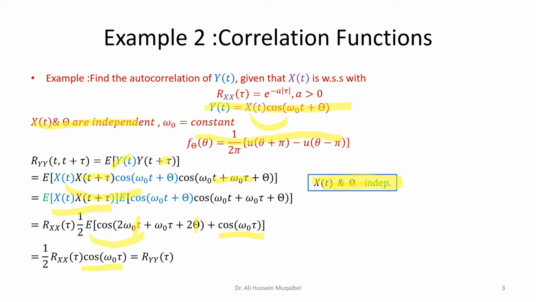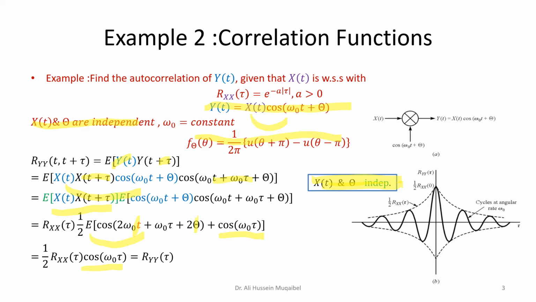So now we are able to maneuver and play with cosine and correlation relations. What you see here on the right-hand side is how we generate y from x, and then we have the correlation of x scaled by half, and once you multiply by cosine, it means you're going to fill the envelope with the required function. So this is the new correlation.